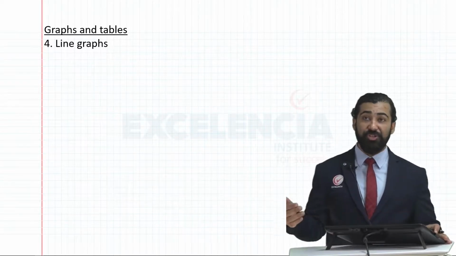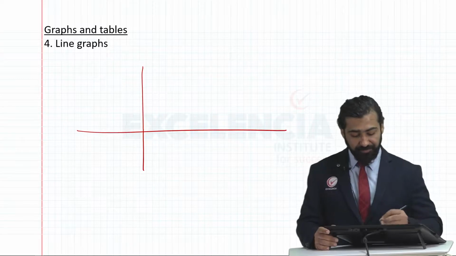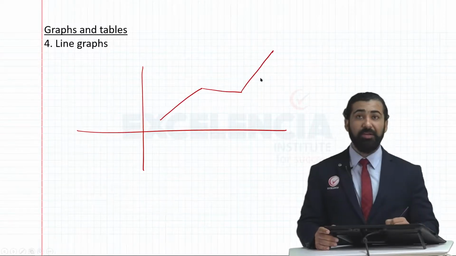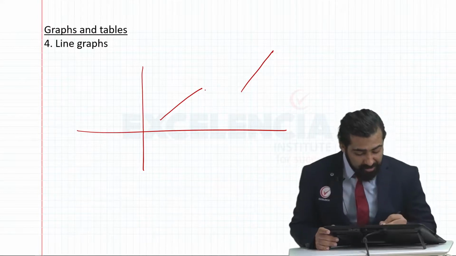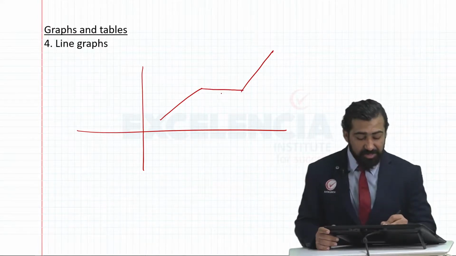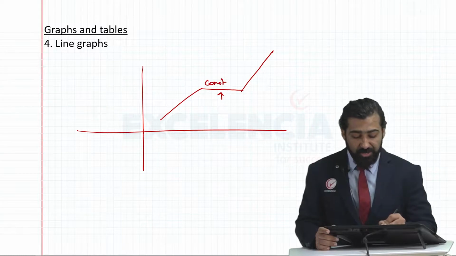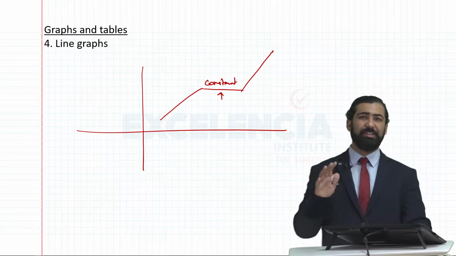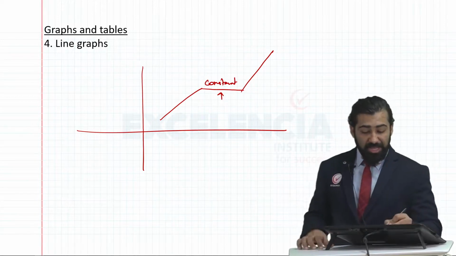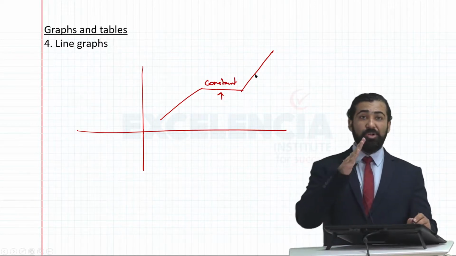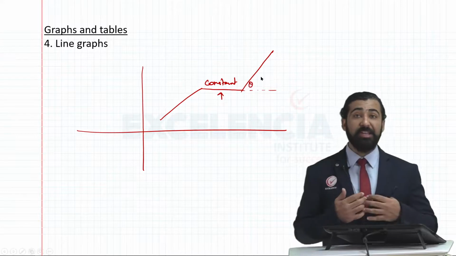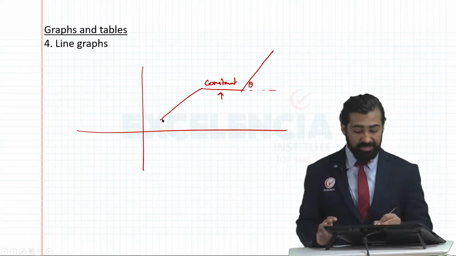In a line graph, you should know that suppose my line graph is like this, if my line is parallel to the x-axis, this represents constant, no change. The value remains constant. If the line is more slanted, basically if the angle with the x-axis of that line is greater, it represents higher change as compared to this angle.